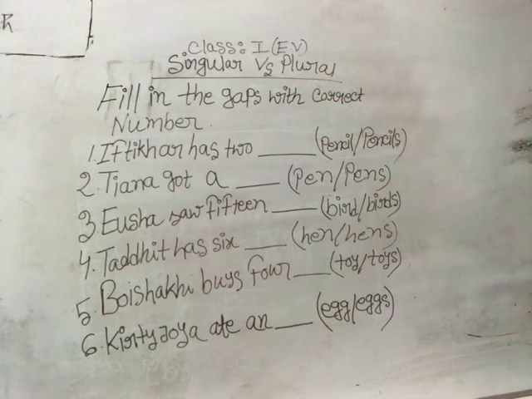After the gap, after every question, you will have two options in a bracket. From the options, after reading the whole sentence, you need to choose one option. Okay, so here Iftikhar has 2 dash, and in the bracket you can see pencil and pencils.